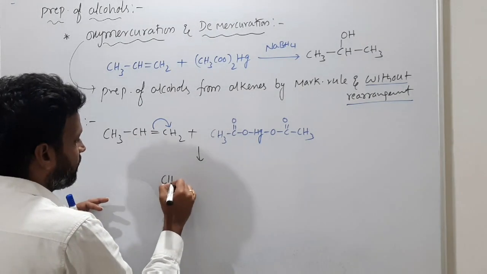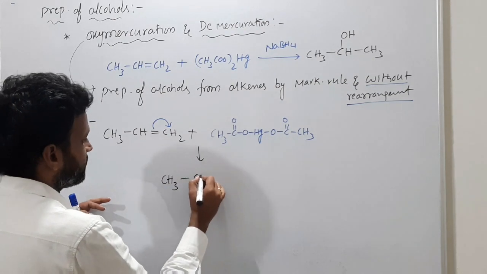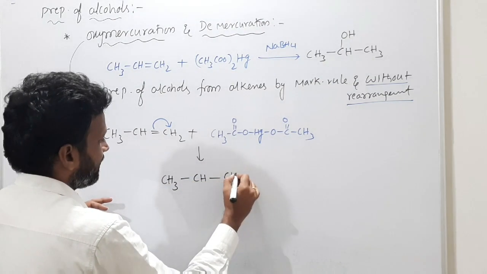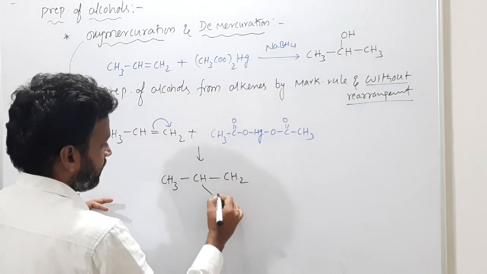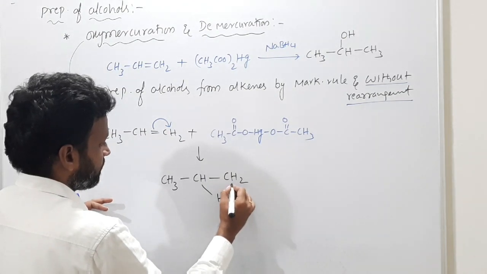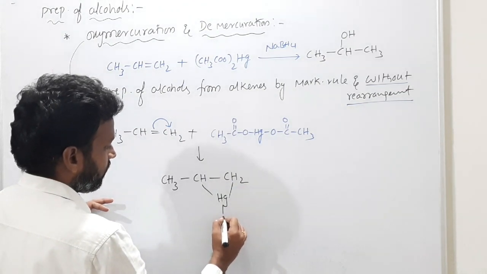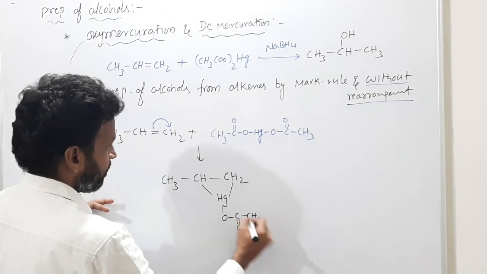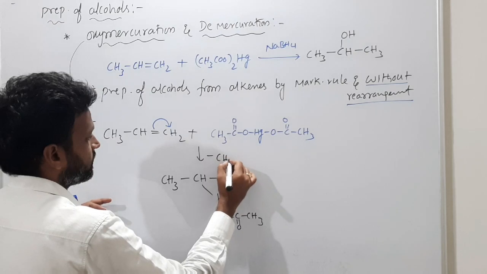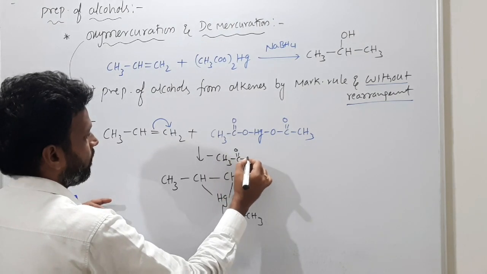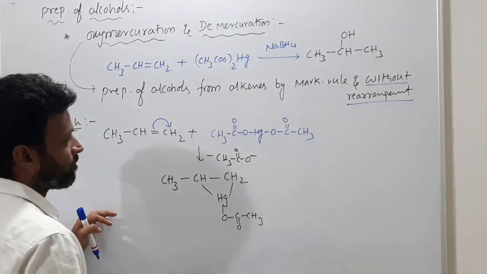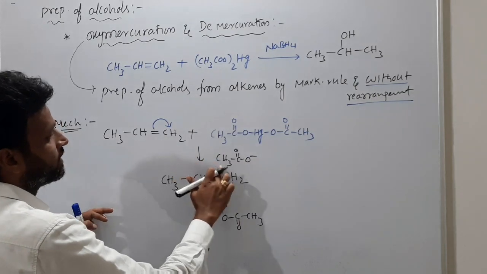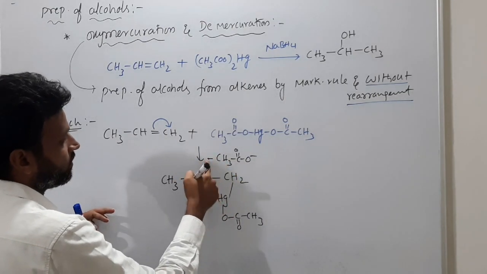In the cyclic mercurinium state you will have CH3, CH, single bond CH2, and you have Hg like this and OAc, or O C double bond O CH3. One of the CH3COO minus is gone, meaning it was removed.